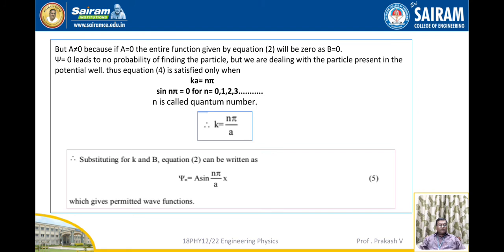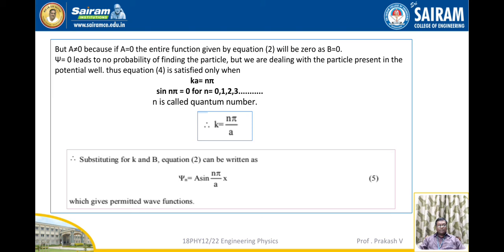But A is not equal to 0, because if A is equal to 0, the entire function given by equation number 2 will be 0 as B is equal to 0. And psi equal to 0 leads to no probability of finding the particle, but we are dealing with a particle present inside the potential well. Thus, equation 4 is satisfied only when k is equal to n pi. So sin n pi is equal to 0 for n equal to 0, 1, 2, 3, etc. Here n is called the quantum number, therefore k is equal to n pi by a.